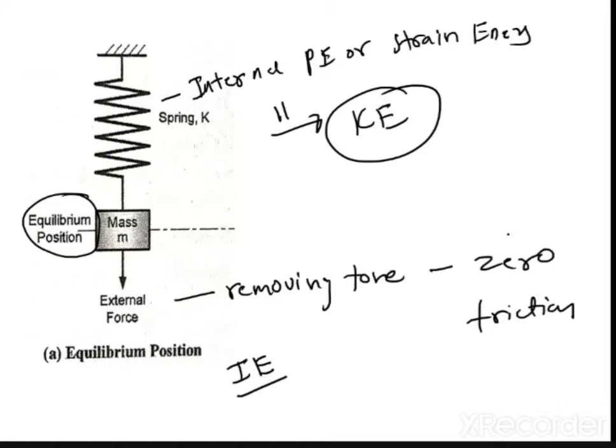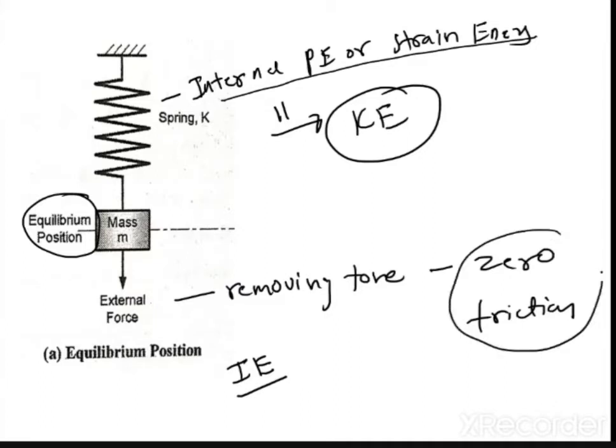So now guys, you may have understood that there is a conversion of energy over here. First the force is applied, then the work is done. Then the work done is stored in the form of this internal potential or elastic energy. Now you remove the force. If the motion is frictionless, there is zero friction, these internal elastic forces will try to bring the body to its equilibrium position, and the internal potential energy or the strain energy will get converted into the kinetic energy. So there is a conversion of energy.